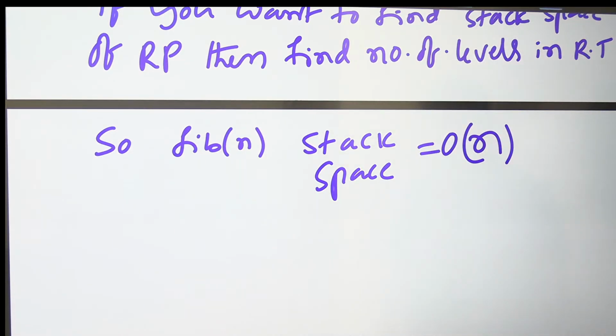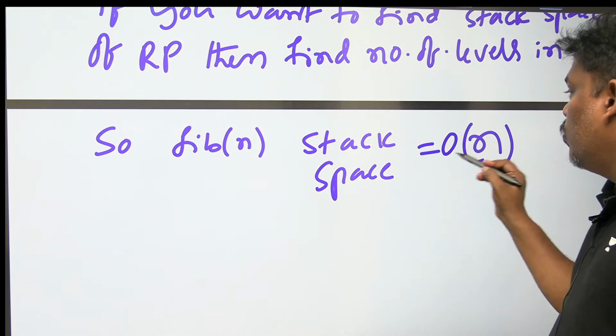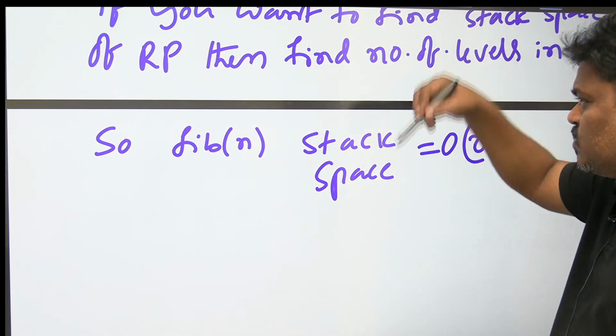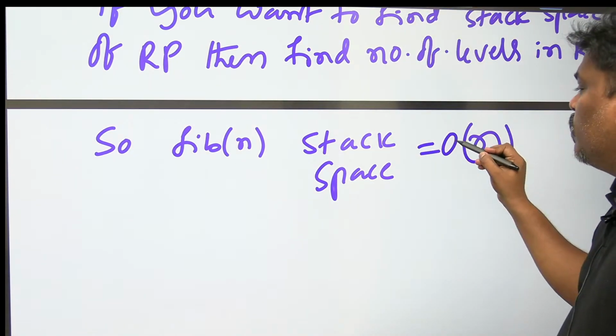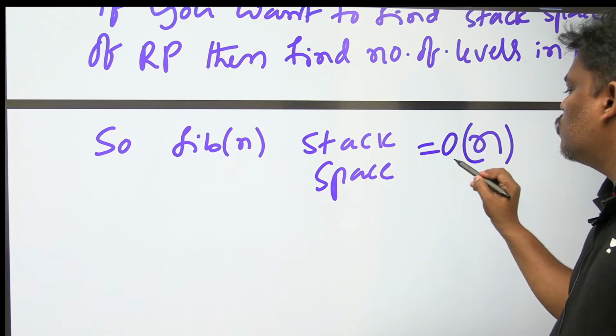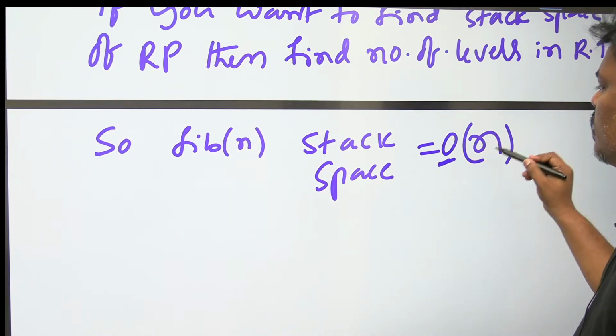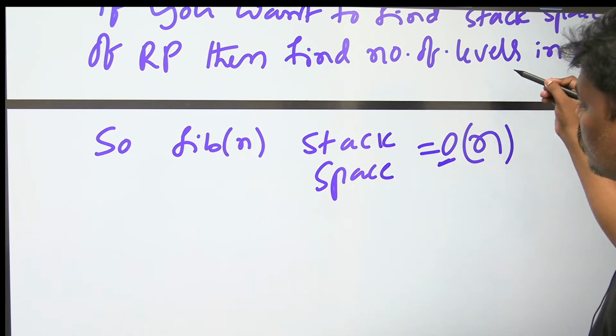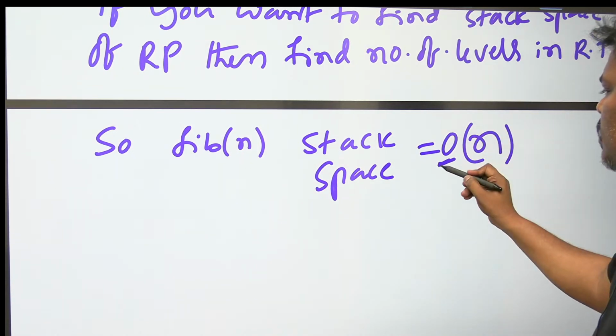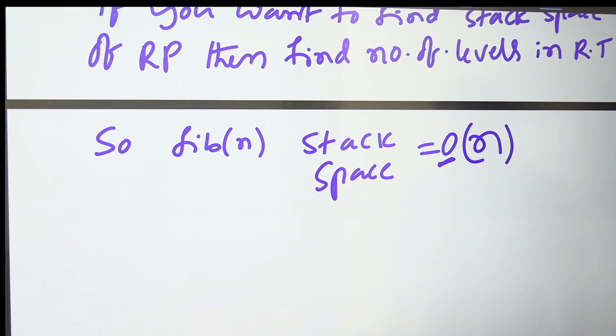Some people are asking, sir, stack space is actually n, why have you written big O of n? Big O means not only more, equal also. This n is more also or equal also. Yes, it is equal, of course. In the tree, that many levels are there.